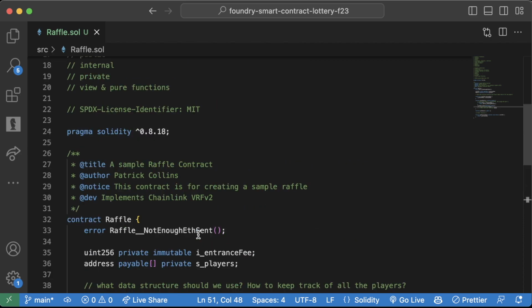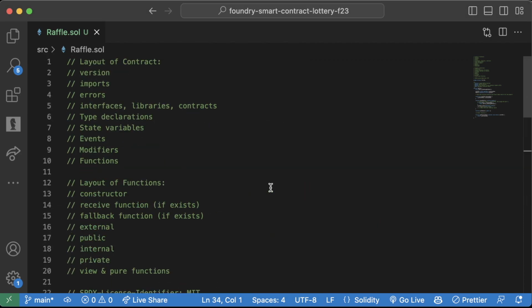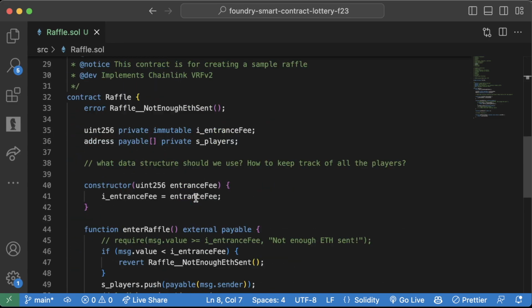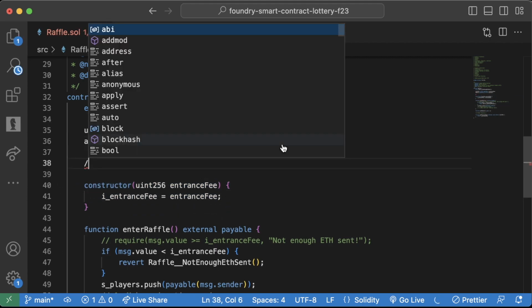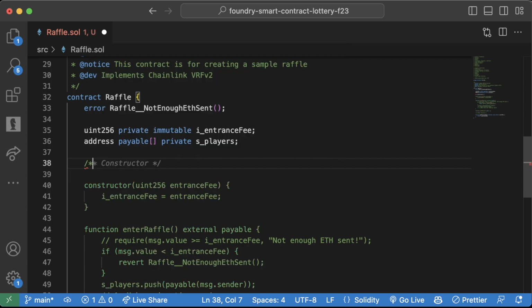So for us, we're going to go ahead and create our own event. And if we scroll up to the top, we can even view our layout and see where our events should go. Okay, imports, errors, contracts, types, state variables, events. Okay, great. So this is going to come after our state variables, but before our functions. So I'm even going to make it look nice. I'm going to say events like this.